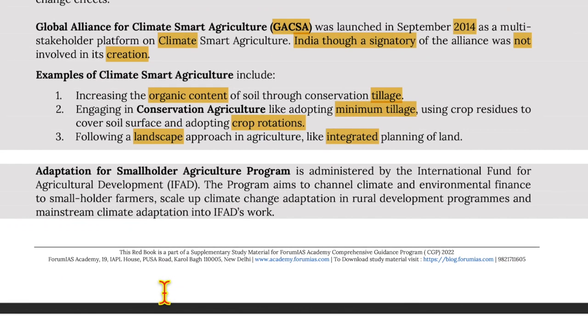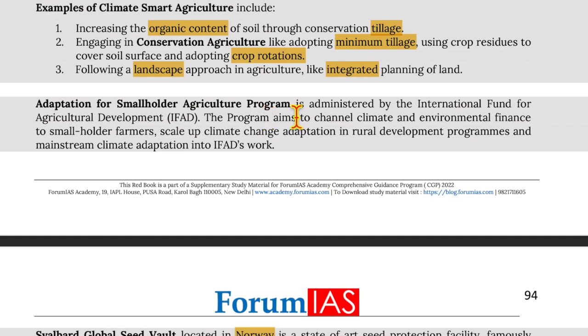Now moving on to the Adaptation for Smallholder Agriculture Program, which is administered by the International Fund for Agriculture Development. The program aims to channel climate and environmental finance to smallholder farmers, scale up climate change adaptation in rural development programs, and mainstream climate adaptation into IFAD's work.